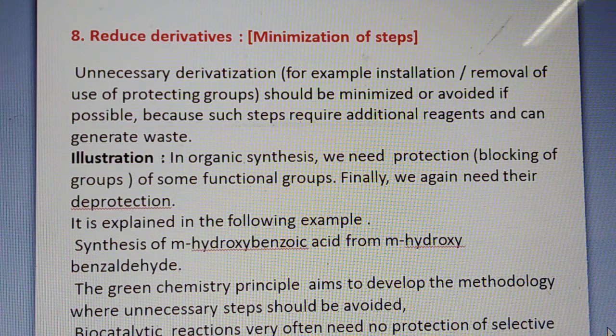In organic synthesis, we need protection, blocking of some functional groups, and finally again we need deprotection. For example, synthesis of meta-hydroxybenzoic acid from meta-hydroxybenzaldehyde. The green chemistry principle aims to develop methodology where unnecessary steps should be avoided. Biocatalytic reactions very often need no protection of selective groups.